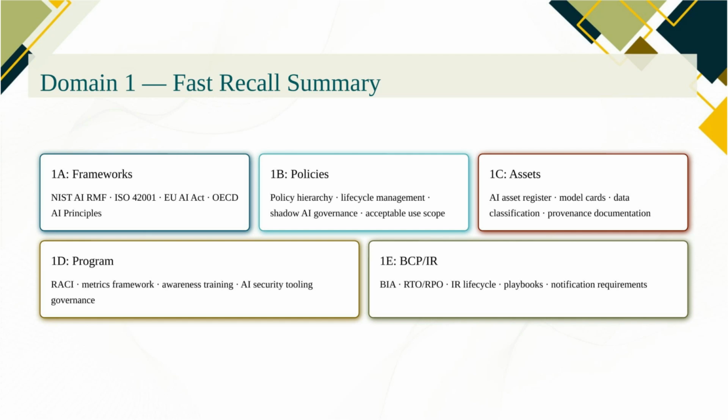For 1C, assets: know what belongs in the asset register, what model cards document, how data classification works, and why provenance tracking matters. For 1D, program management: know the RACI structure, the metrics that measure program effectiveness, and why awareness training is a governance control. And for 1E, BCP and IR: know the BIA process, RTO and RPO for AI systems, the IR lifecycle, and what playbooks need to cover. That's Domain 1 in a structure you can carry into the exam room.